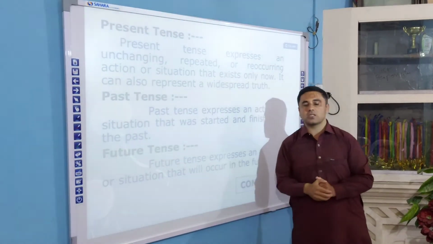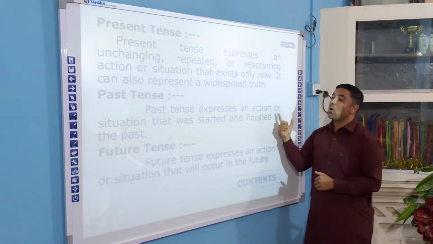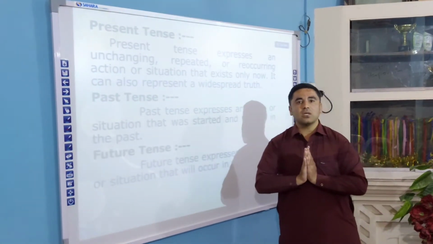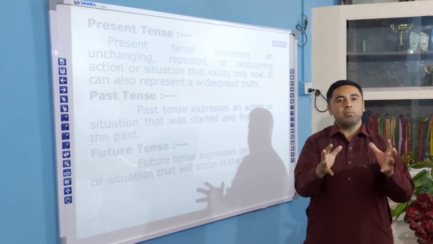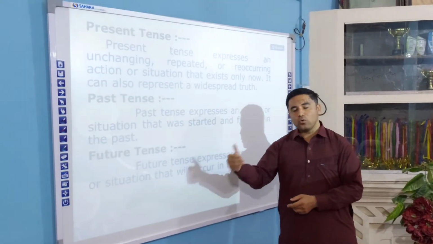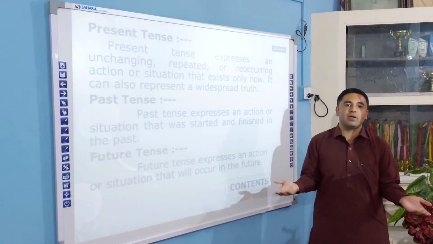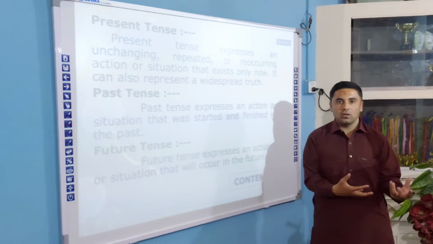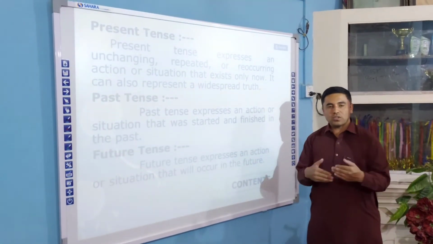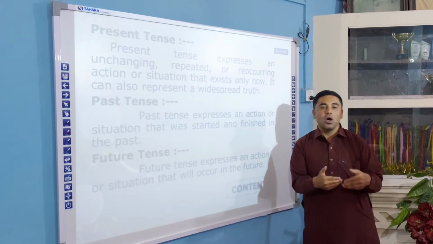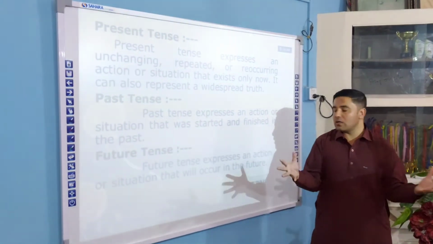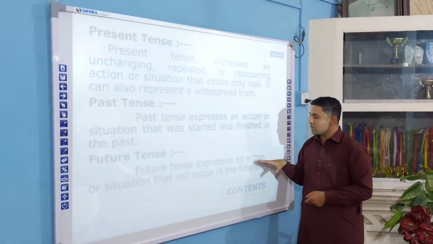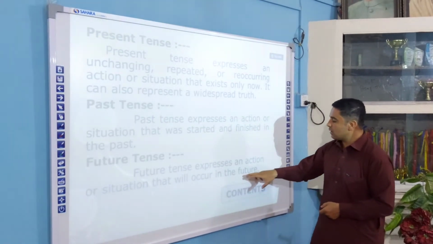The next one is past. Past tense expresses an action or situation that was started and finished in the past. जो काम, जो action, जो situation, जो incident place ले चुका है, जो हुआ है, उसके बारे में हम बताएंगे. That is all about the past. You know very well, for example, yesterday I took lunch, I went to school, I delivered my speech. So this is all about the incidents or situations that took place, the actions that are done. The next one is future tense. Future tense expresses an action or situation that will occur in the future.